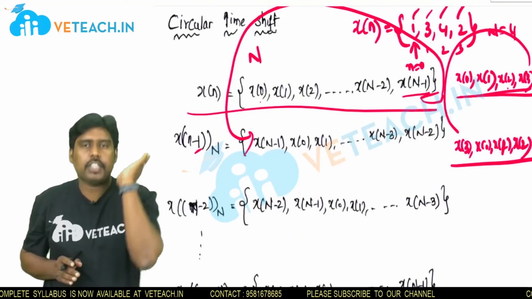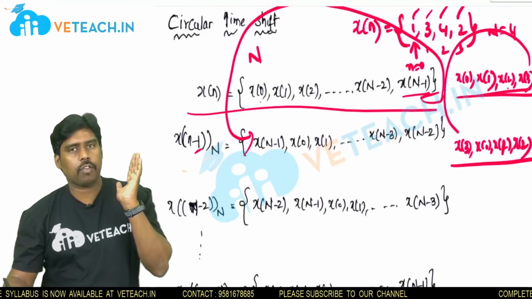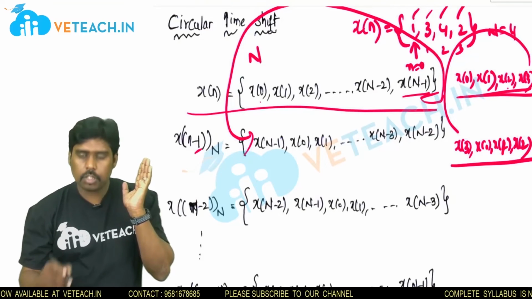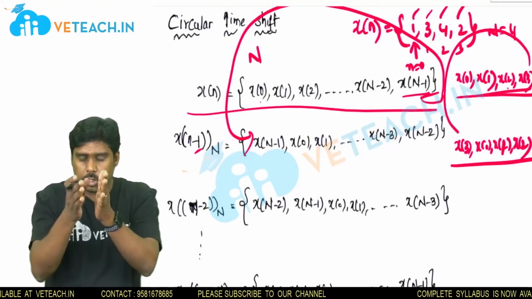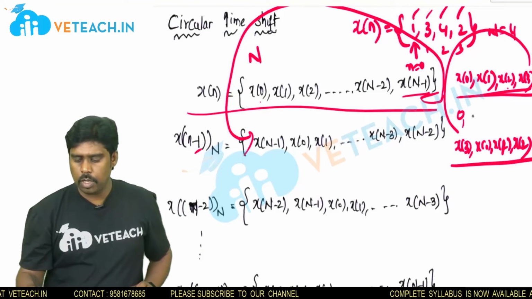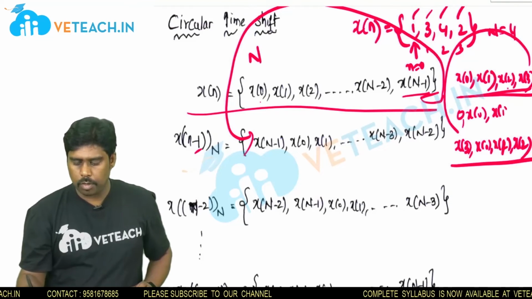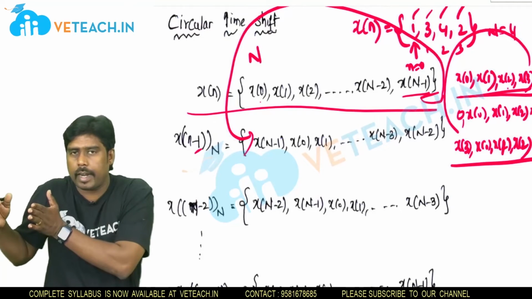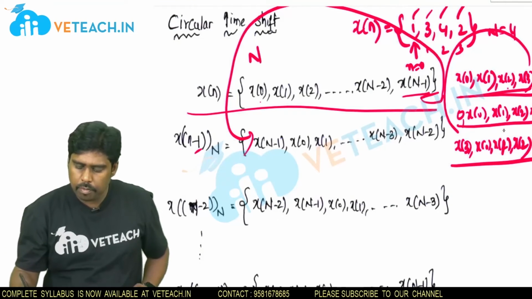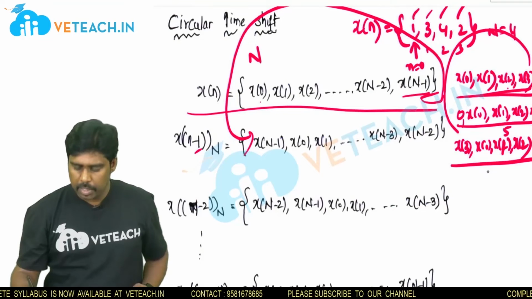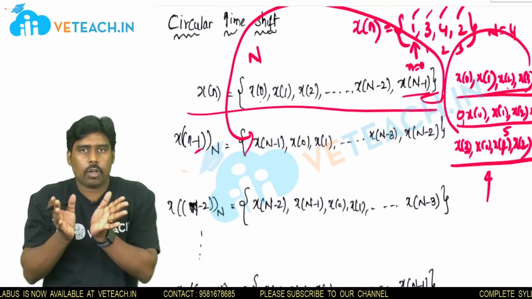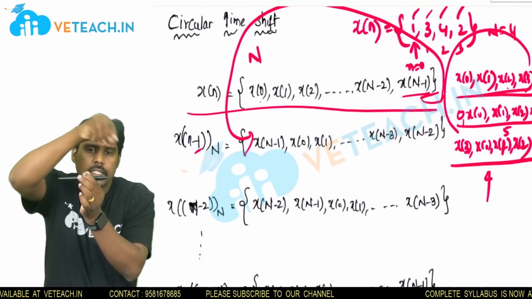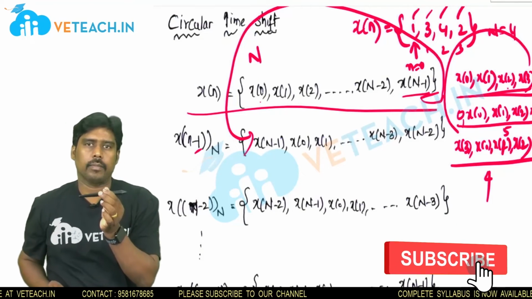But if it is linear shift, if this fellow comes out, x of 3 comes out, then this position moves like this, and here instead of x of 0 at the starting position, you will get 0 first value, then x of 0, then x of 1, then x of 2, then x of 3. That will be moving to 1 unit right side. So how many samples are there here? 5 are there in linear shift. But in circular shift, the number of samples are not changing. Why? Because the sample which is leaving from one end, it is coming and rejoining at the other end.